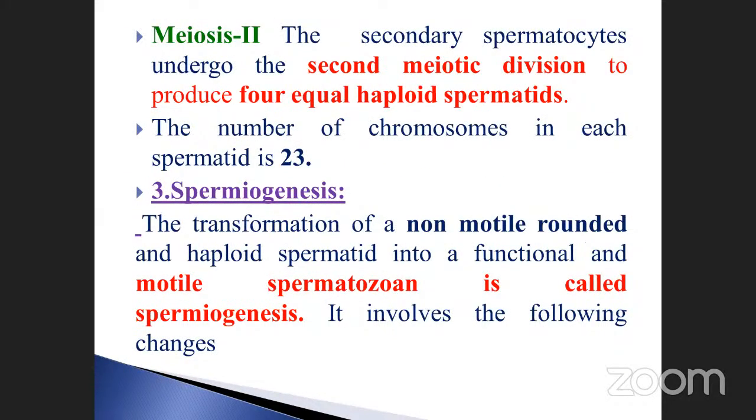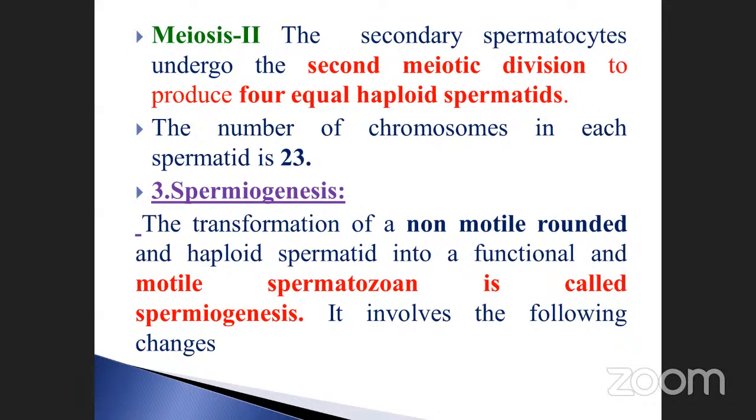See here, the non-motile rounded haploid spermatid is converted into a functional and motile spermatozoon, and this is called spermiogenesis.